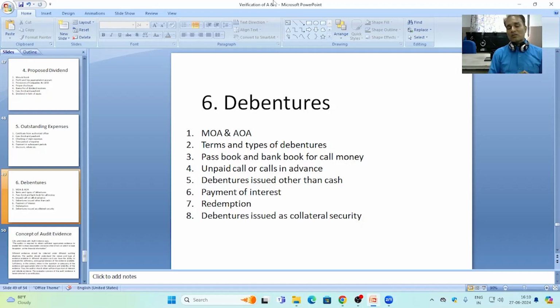If the company issues some debentures as collateral security, then it will be checked by the auditor how much amount is affected in the issue of debenture because of collateral security.